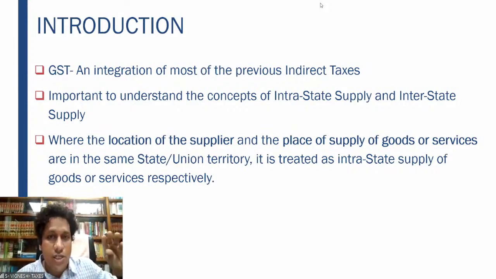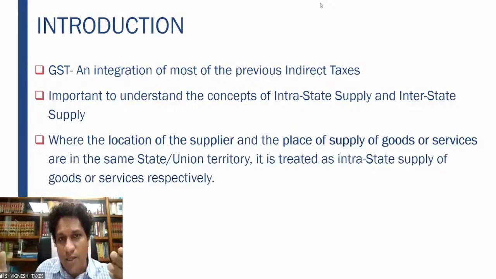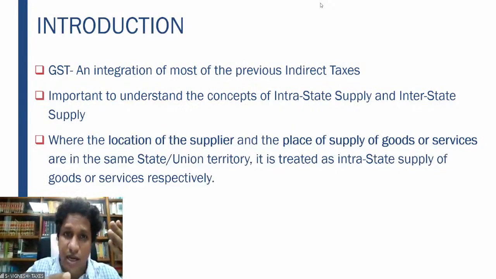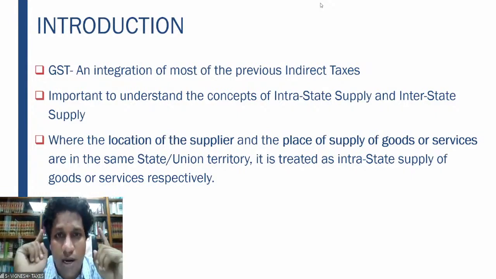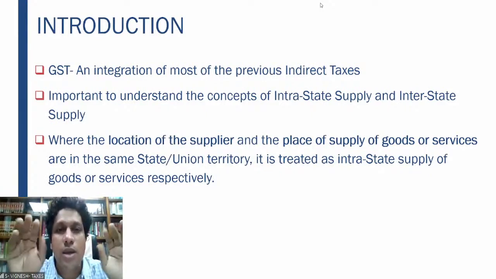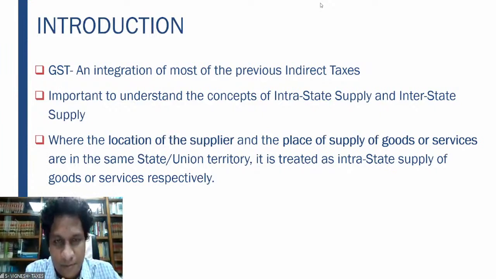Now, when I say location of the supplier, it is defined in the GST law. Location of the supplier can be wherever his registered office is, and we will see the definition shortly. And when I say place of supply, which is clearly given in sections 12 and 13, we have to take that into account. An important point which you all have to remember is that these two determinants cannot be concluded based on common sense.